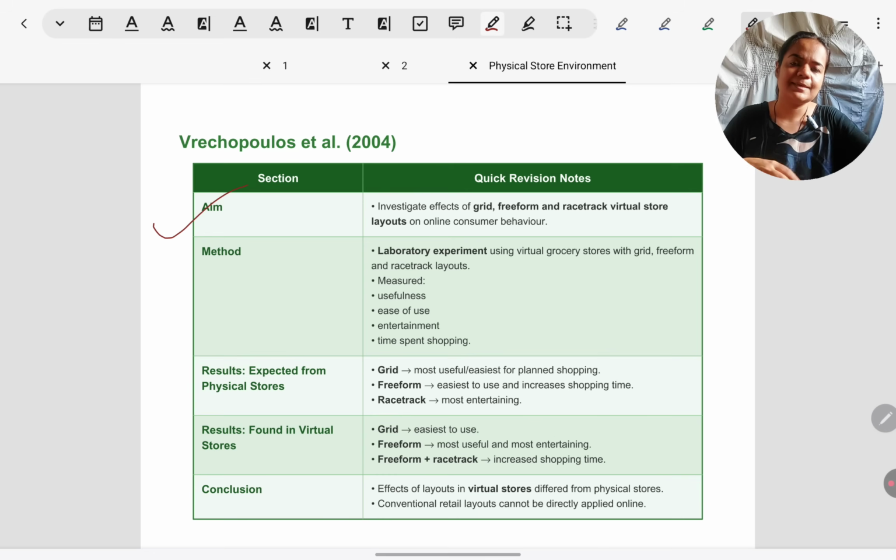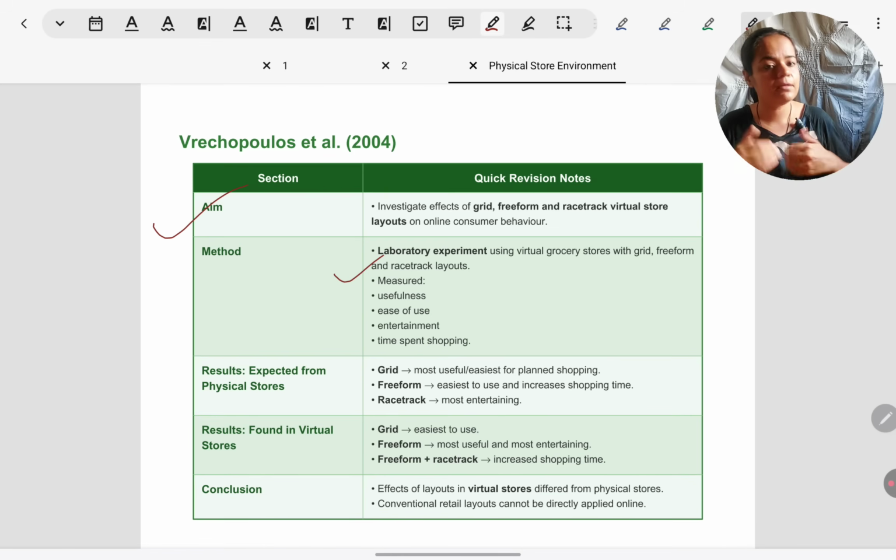So this is again a summary study, and the aim of their research was very simple. Like I told you, they wanted to see response online. So for those three layouts we saw, grid, freeform and racetrack, they saw how people respond to each of these on an online shopping store they had created, just like Amazon. Exclusively for their study, they had created an online store to make the experience feel real. They had given participants shopping lists on which they could plan out what they would be buying. It was a grocery store, and they had given them some money which they could actually spend, and they would get the products they ordered at the end of the study.